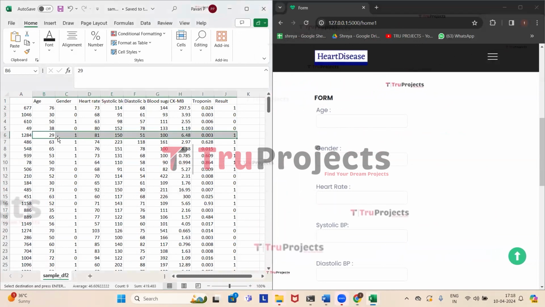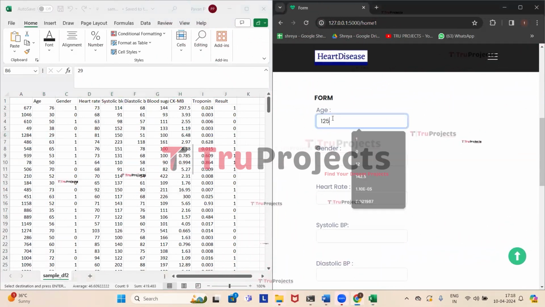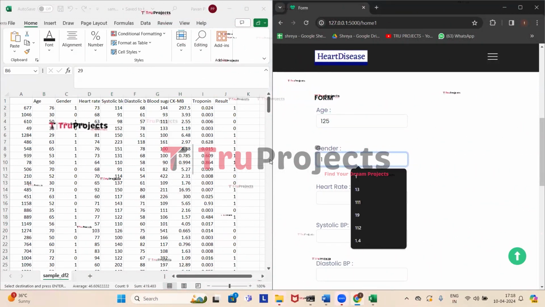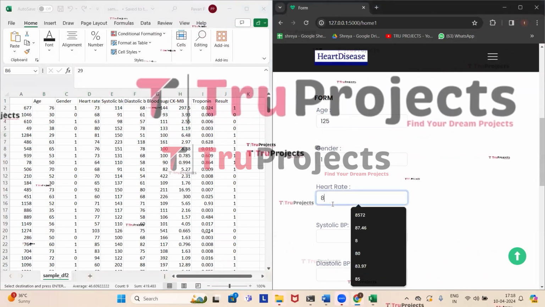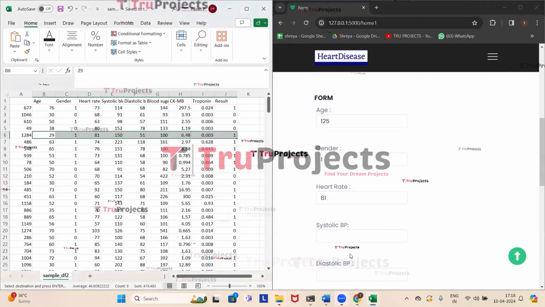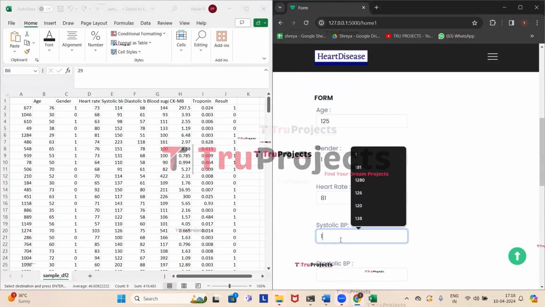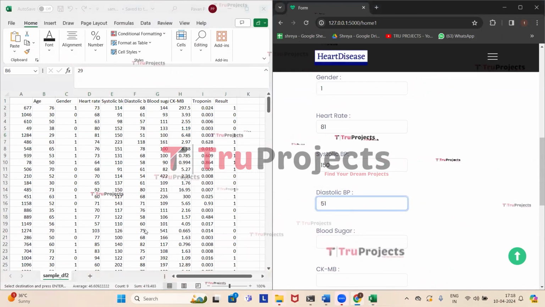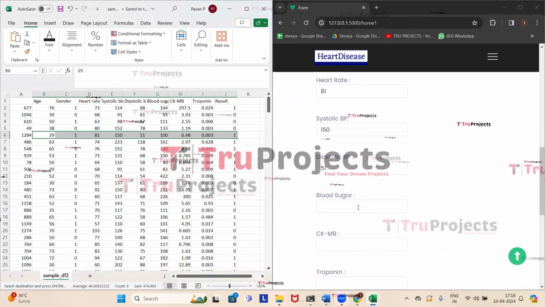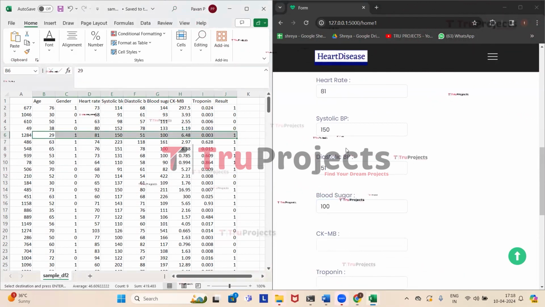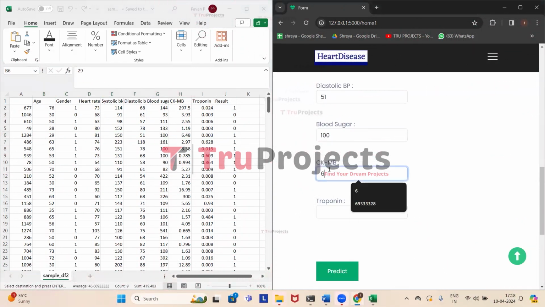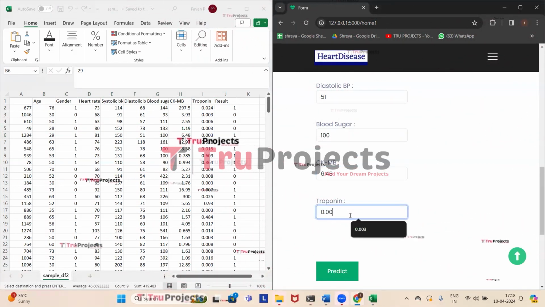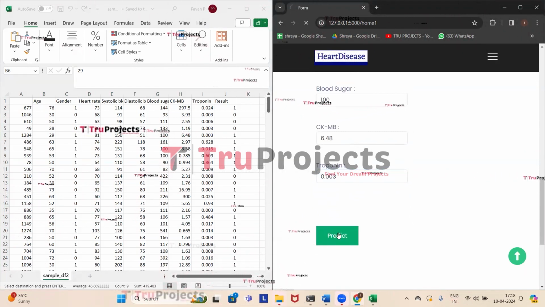So the age of the person is 29, gender is male, heart rate is 81, systolic blood pressure is 150, diastolic blood pressure is 51, blood glucose level is 100, CKMB is 6.48, troponin is 0.003. Now click on predict.